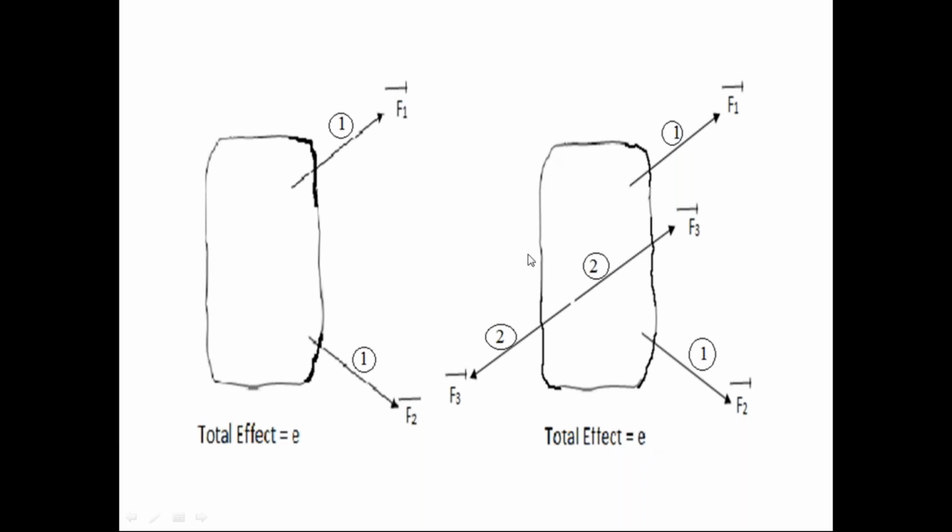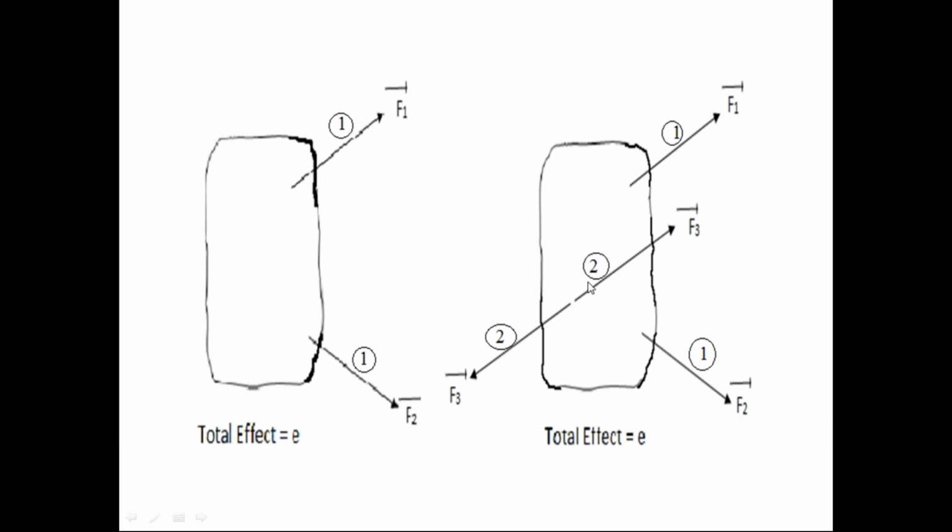So if you look at this second diagram, we can understand that even though we apply the second force system on the rigid body, there is no change in the effect on the rigid body. The effect on the rigid body is the same as the effect in the first diagram, because the second force system is in equilibrium condition. So from this second diagram, we can understand the application of a force system in the equilibrium condition on the rigid body.